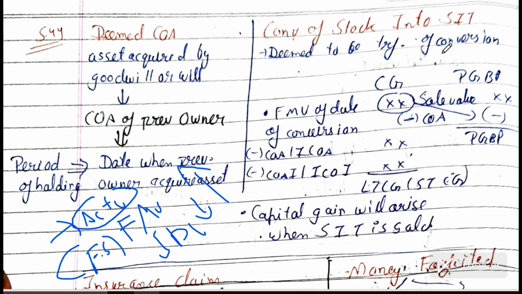If you are converting debentures into shares, what will be the cost of acquisition of the shares? The cost of acquisition of the share will be the cost of that part of the debenture which has been converted into shares. And what will be the period of holding? You do not consider the period of holding from the date of conversion. You take the period of holding from the date of acquiring the debentures, because if you sell the shares, the holding period is counted from the date of purchase of the debenture which was converted into shares. This is the most favorite adjustment of ICAI.